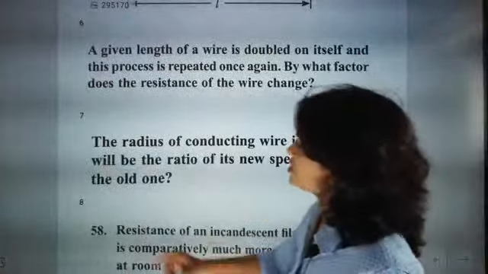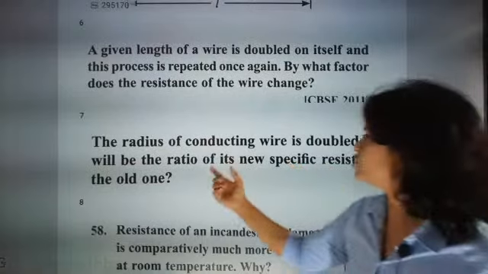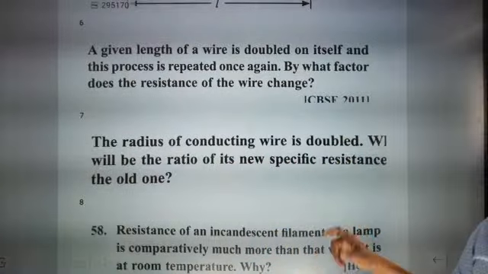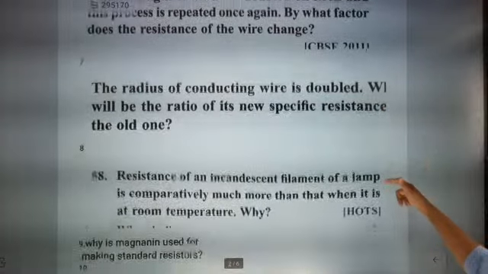Now you answer this question. The radius of a conducting wire is doubled. What will be the ratio of its new specific resistance? I think the question is cut somewhere, so we will not touch this.